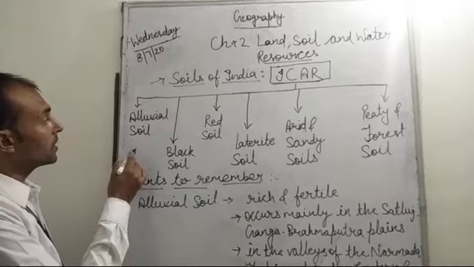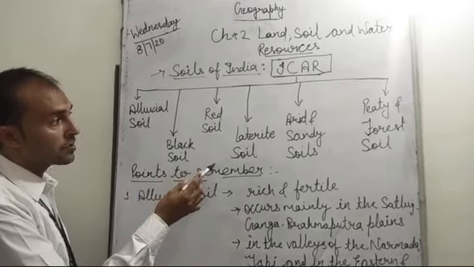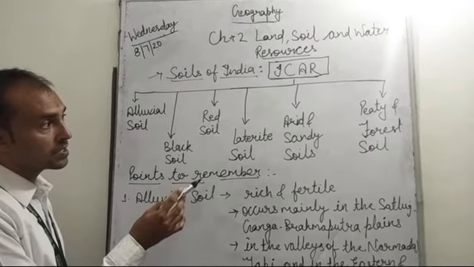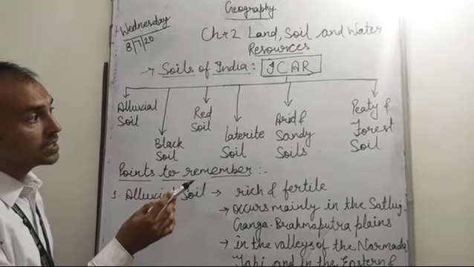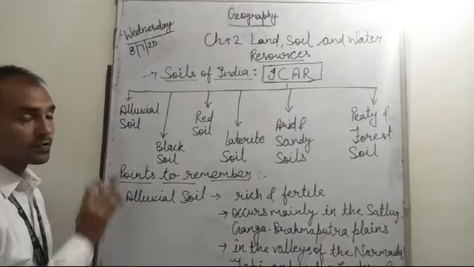These are alluvial soil, black soil, red soil, laterite soil, arid and sandy soils, and the last is peaty and forest soil. So now let's discuss these types of soil in detail.